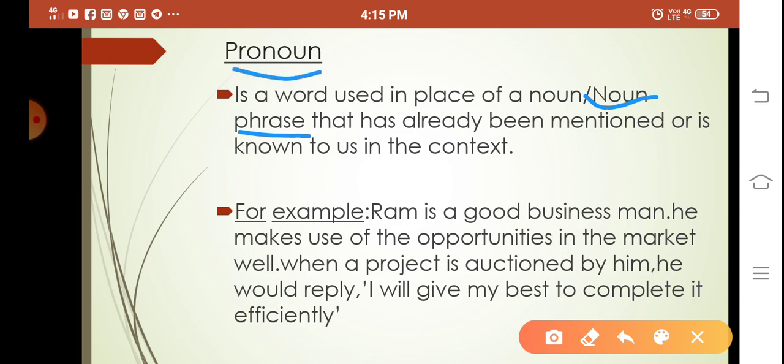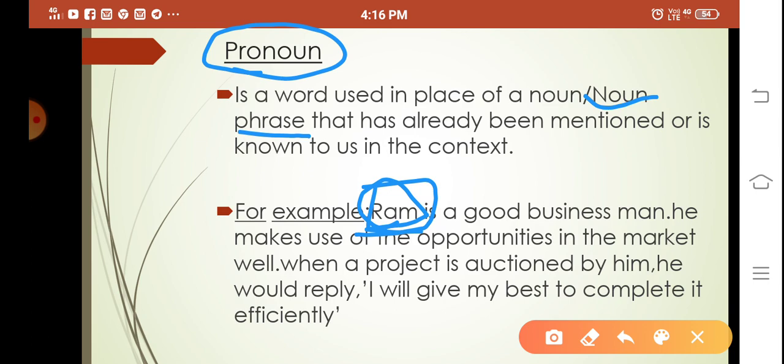So what is pronoun? You might have already learned that the pronoun is used in place of noun. So here is an example for you. Ram is a good businessman. It is already mentioned, like it is context. The name of a person, that is the noun, is already mentioned, so you don't need to use Ram again and again. You can use a word in place of it, and that is a pronoun.